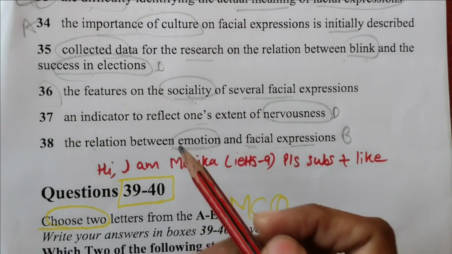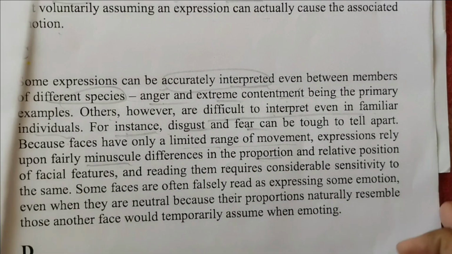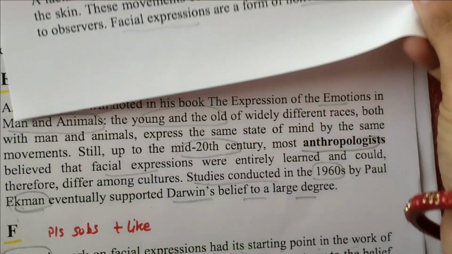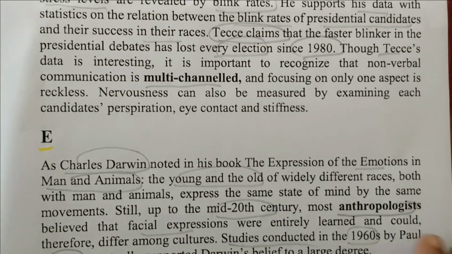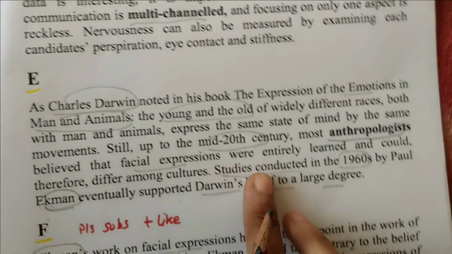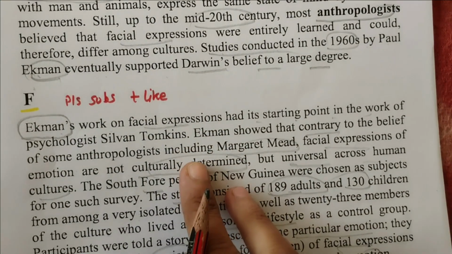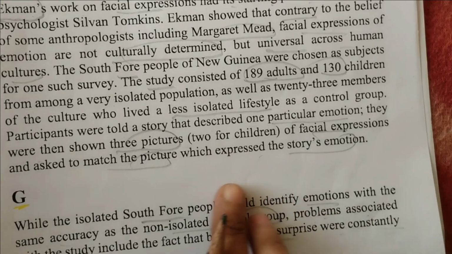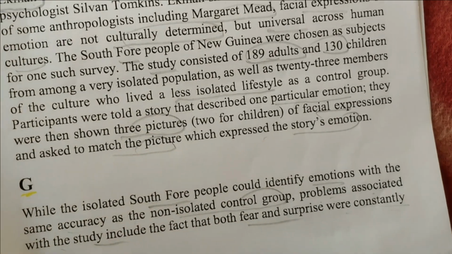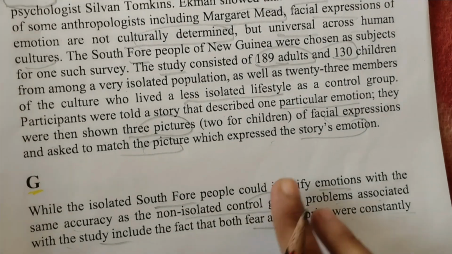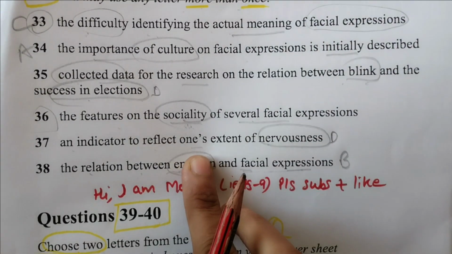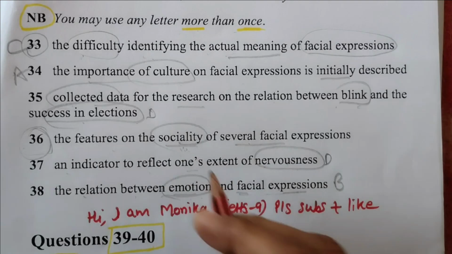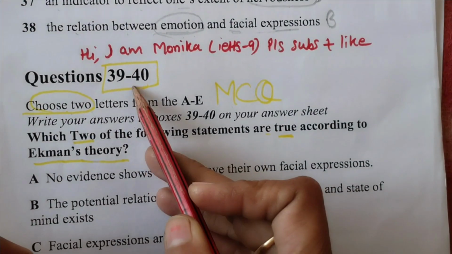So can we just leave it? Sociability, I am not getting it. Sociability in another paragraph also. Can you find it? Sociability word here, because we don't have too much time. Okay, so, what about the last paragraph? Now I will leave this question because I am not getting it. So I can mark anything. You can mark anything. You should not leave this question. Okay, so these two questions are there.